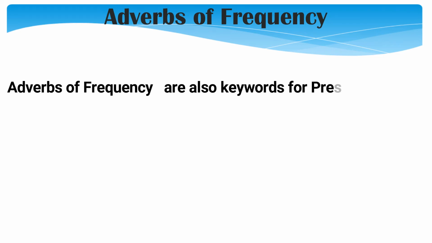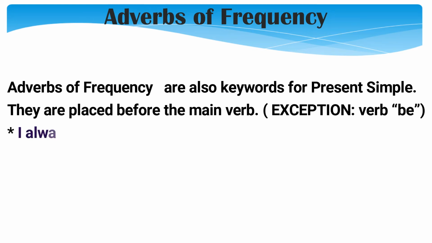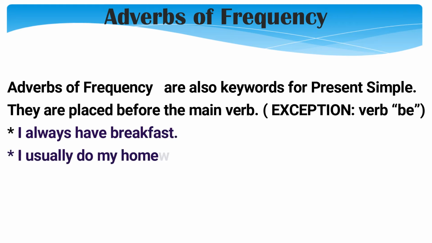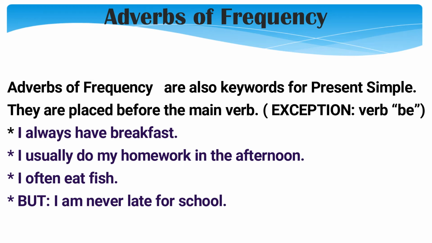They are placed before the main verb, with the exception of the verb to be. Look at these examples. I always have breakfast. Always before have. I usually do my homework in the afternoon, usually before do. I often eat fish, often before eat. But I am never late for school. So I am is placed before never. I am never late for school. Make your own sentences.